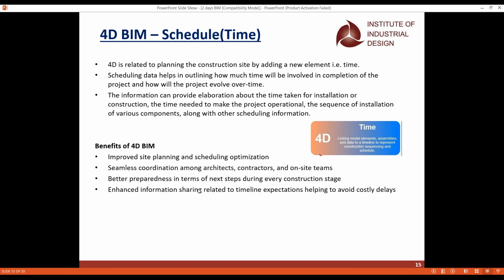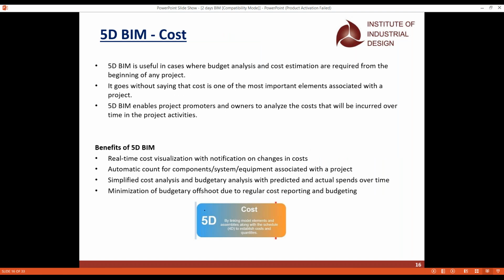And also the time, like the costly delays. Whenever we are aware of the plan, we will make use of the cost also. Because I need 6 months of time, obviously I need to know how much cost is being spent. If you want to see how much cost is being spent, that is what is called 5D. The 5D will tell you the cost estimation and also the budget analysis from the beginning of any project.